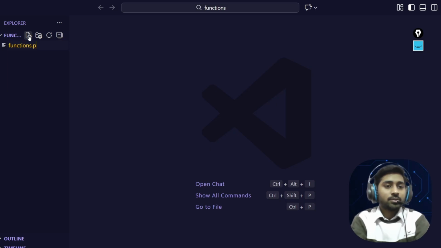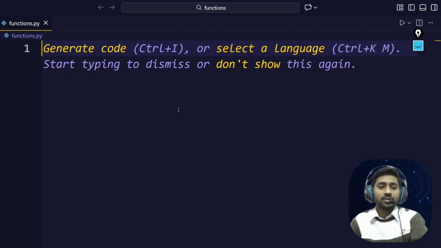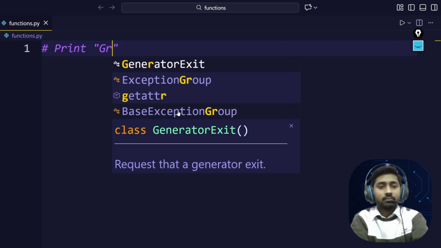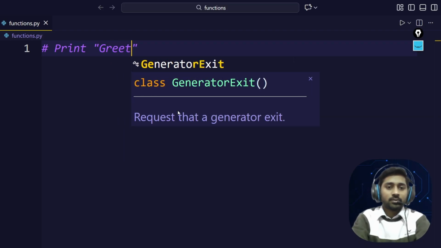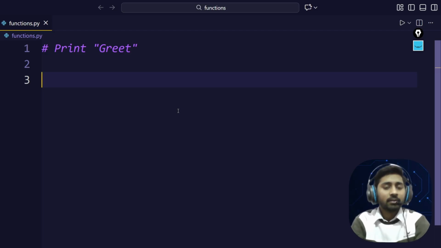Now functions.py. Okay, now let's create a very easy function. So we are going to create a function that is, let's say, print greet, correct? So we are going to define a function which is going to greet.